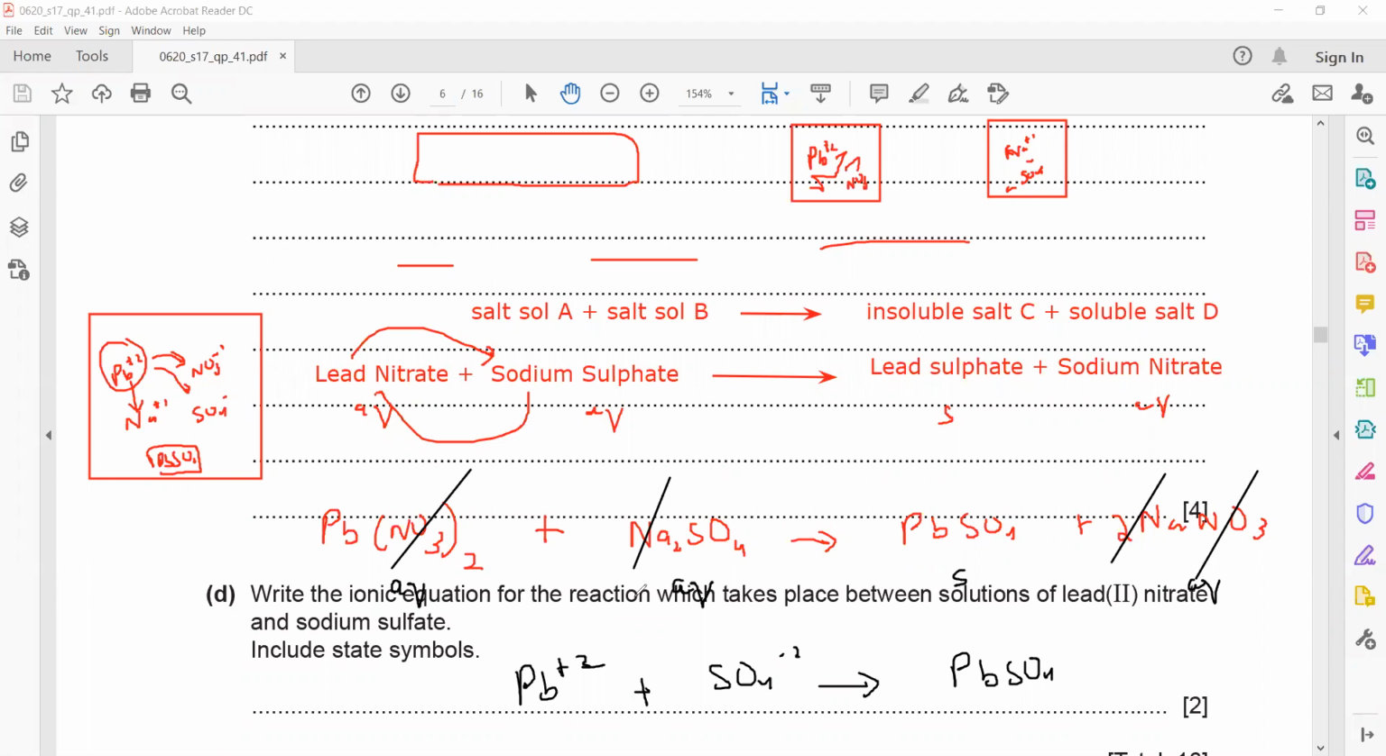Yes, that is also a simple way to write an ionic equation. In short, because my final product is lead sulfate, I want lead sulfate. So what ions should react to form this lead sulfate? There should be a lead ion and there should be a sulfate ion. That is the shortest way to write an ionic equation.